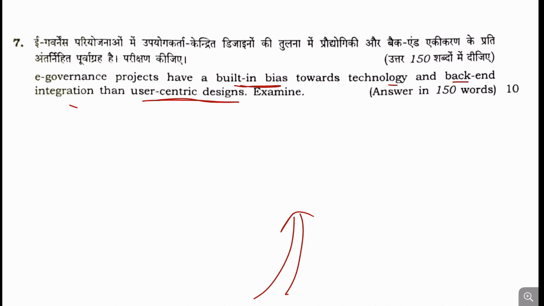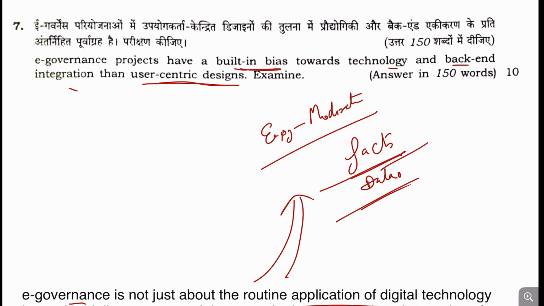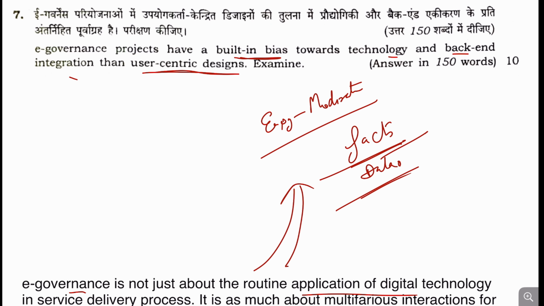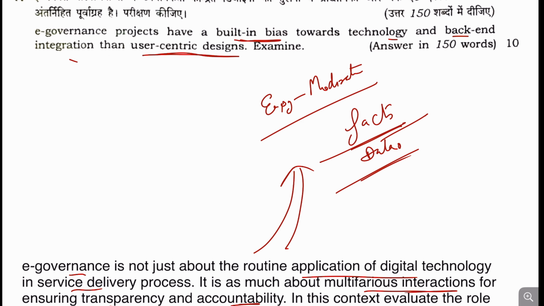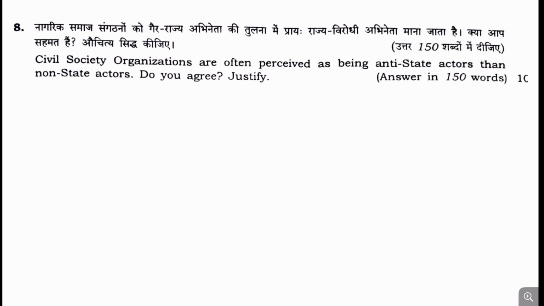Yes, it will be easy to moderate to write, but it will be a challenge to give facts and data in this question, because this type of question is not directly prepared by the aspirants, right? So this becomes the importance of this question.